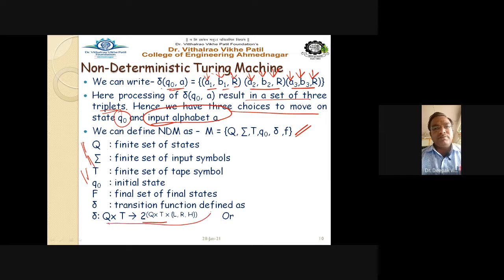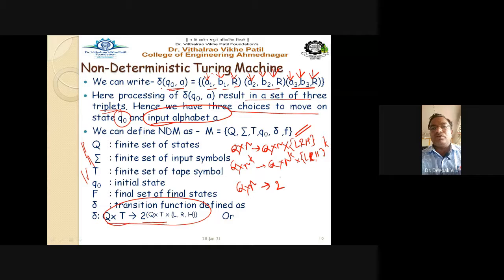This is the difference between your multi-tape Turing machine and your simple Turing machine. If it is a simple Turing machine, I can have Q into tau, that gives me Q into tau into LRH, right? But if it is a multi-tape, Q into tau raised to K gives Q into tau raised to K into LRH raised to K. But in the case of a non-deterministic Turing machine, NDM, I can have Q into tau, that gives me 2 to the power Q into tau into LRH. Getting this point, 2 raised to power, that is the non-deterministic.